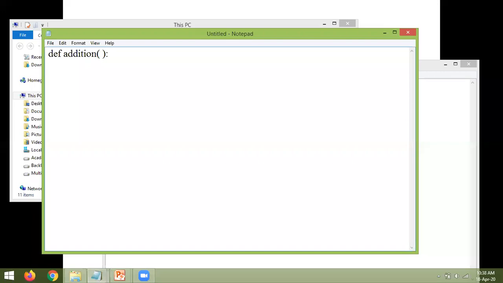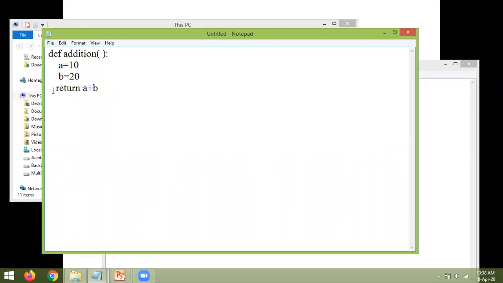Now, if we want, we can declare the two variables here, a equal to 10 and b equal to 20. Return a plus b. That's it. And this is the definition of the function. All of them are following the same indentation.